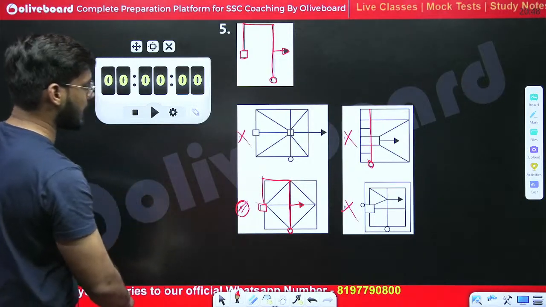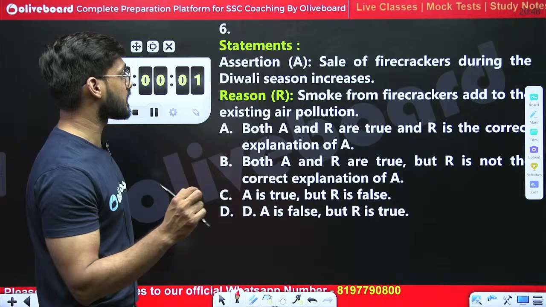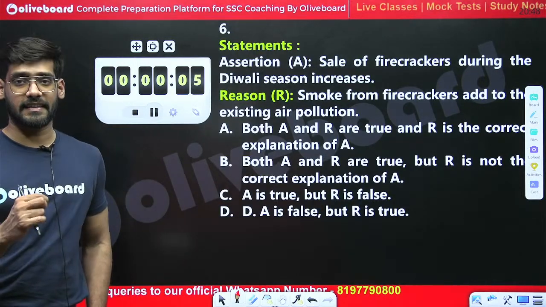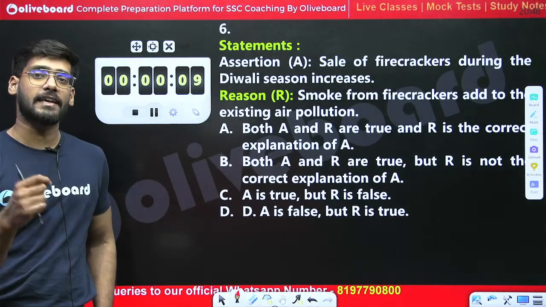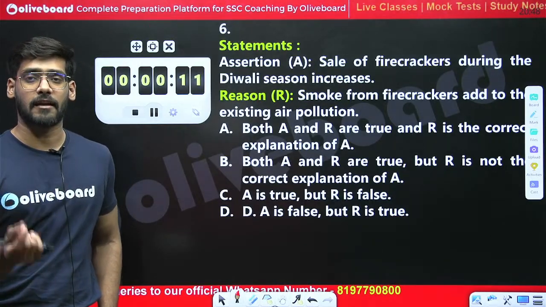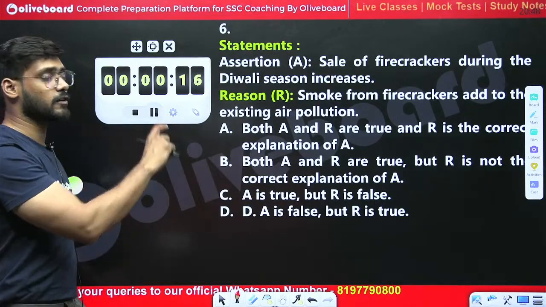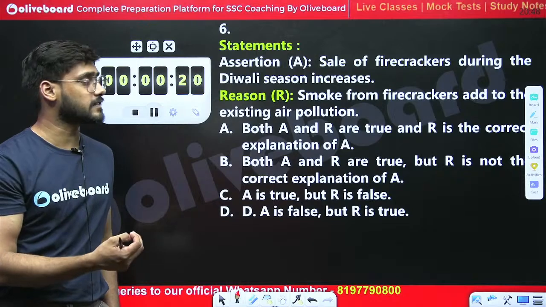I hope you guys are getting my point. Next question is of assertion and reason, which is from the critical reasoning, which is very important for the mains examination, be it of any exam, be it bank exam, railway exam, or SSC CGL exam. In tier 2, such kind of questions are asked frequently nowadays. So let me know the right answer of this question.